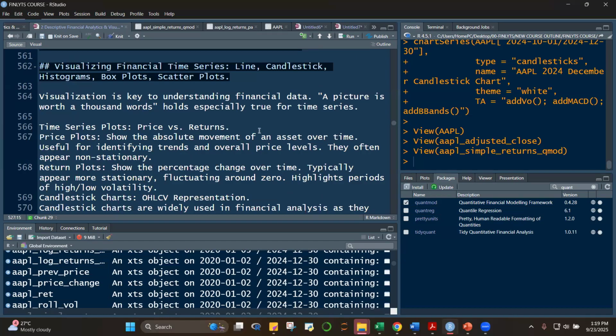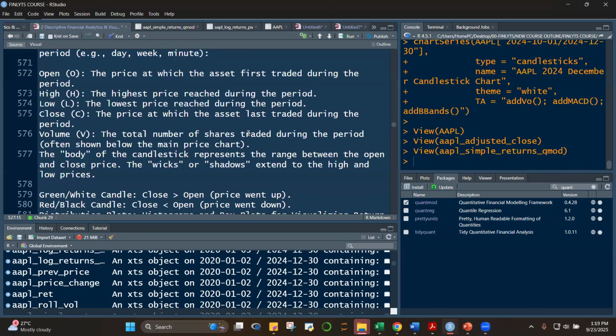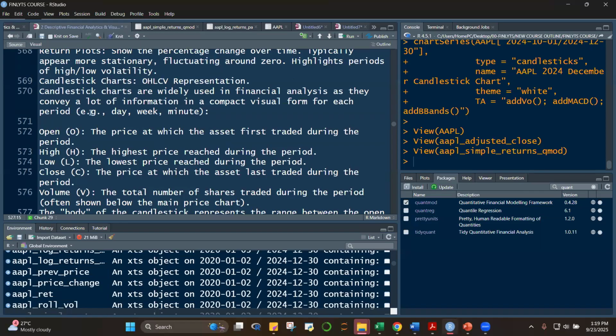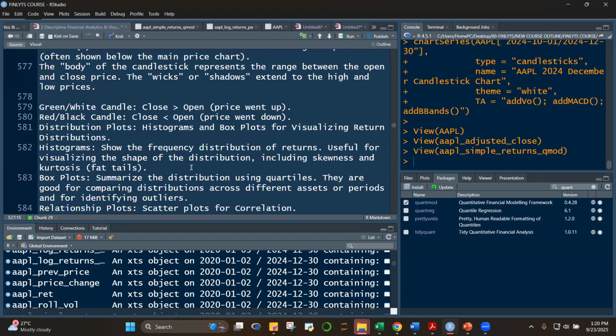I leave you, class, to read the notes here. For example, for candlesticks, you need the OHLCV representation: open, high, low, close, and volume. You don't need the adjusted price to create a candlestick.